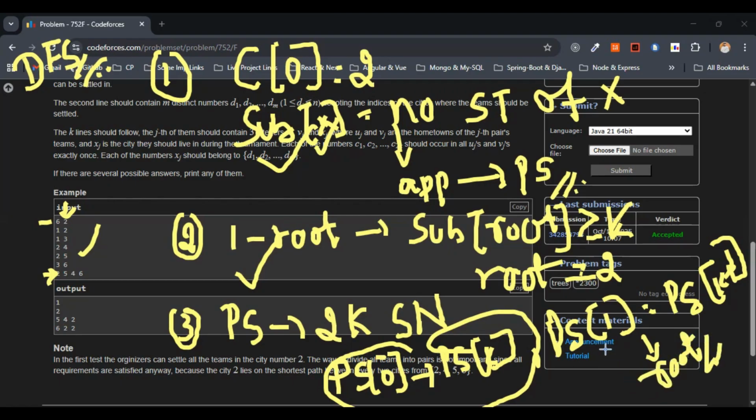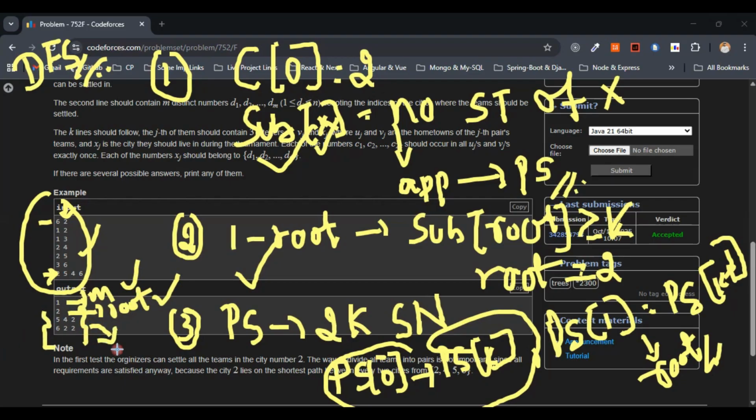So in the sample input that we have considered, let's go with the output. This is nothing but the m, this is nothing but the root. So we have to display the root. This is m, this is the root, and the pairs are what they have asked for in the question criteria.